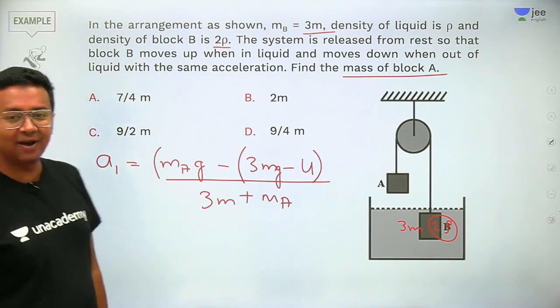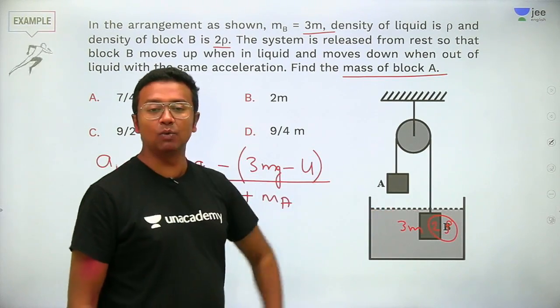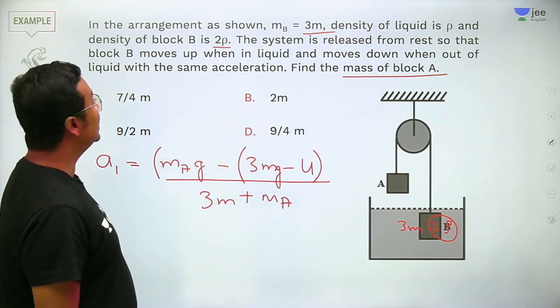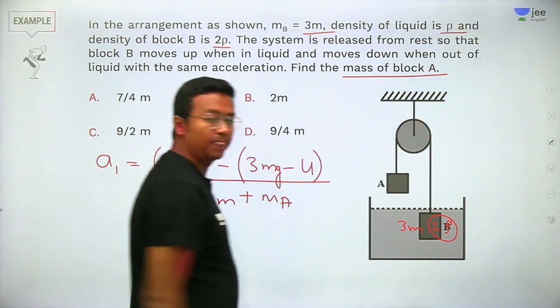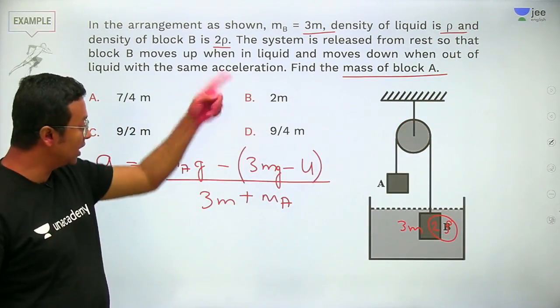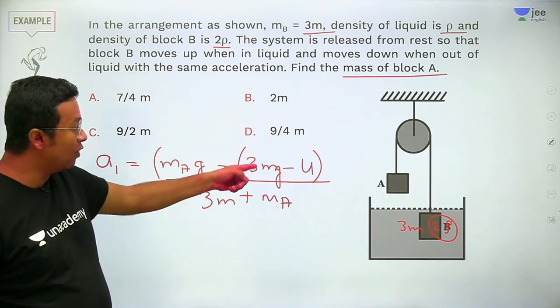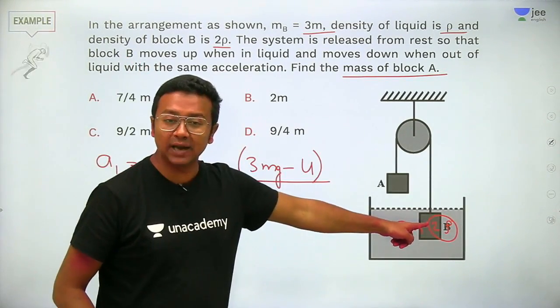Now, what will the upthrust be equal to? One thing is very clear, the density of the liquid is rho. Listen to it very carefully. The density of the liquid is rho and the density of this block is 2 times rho.